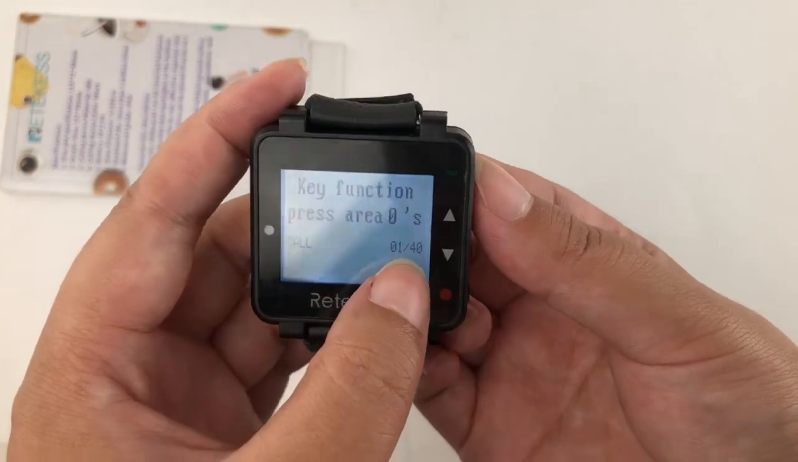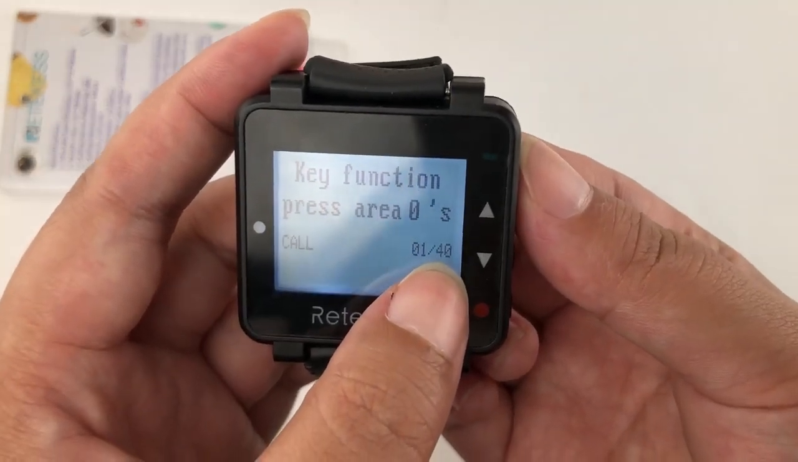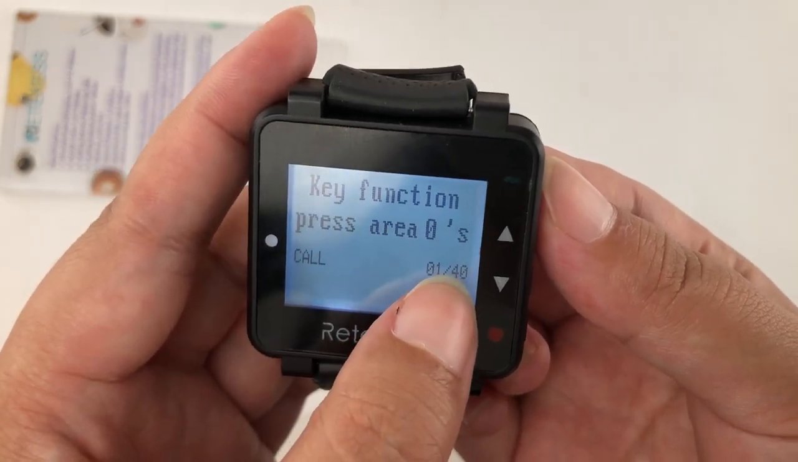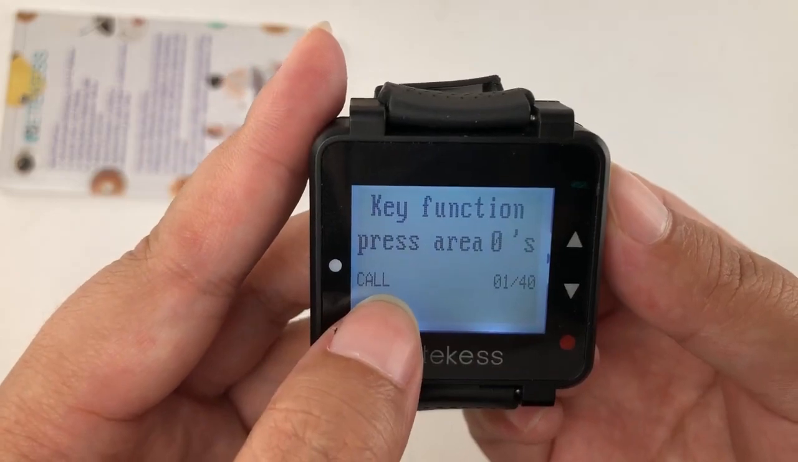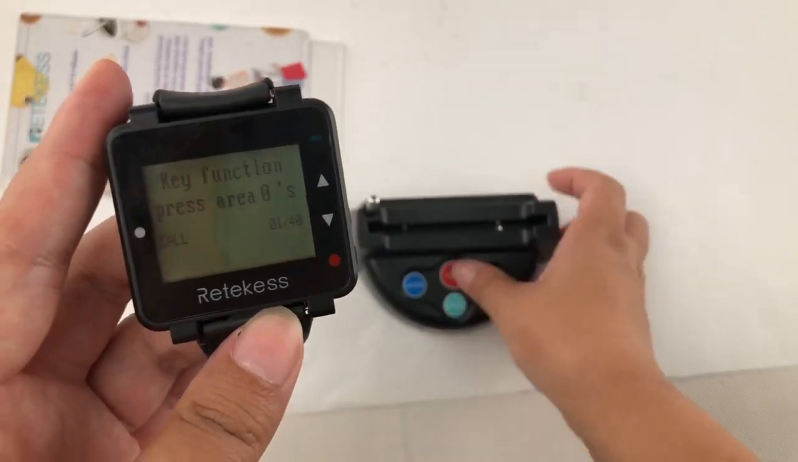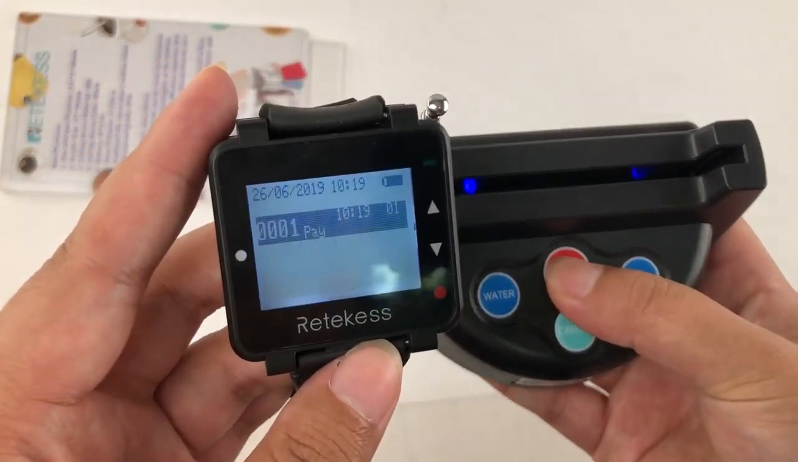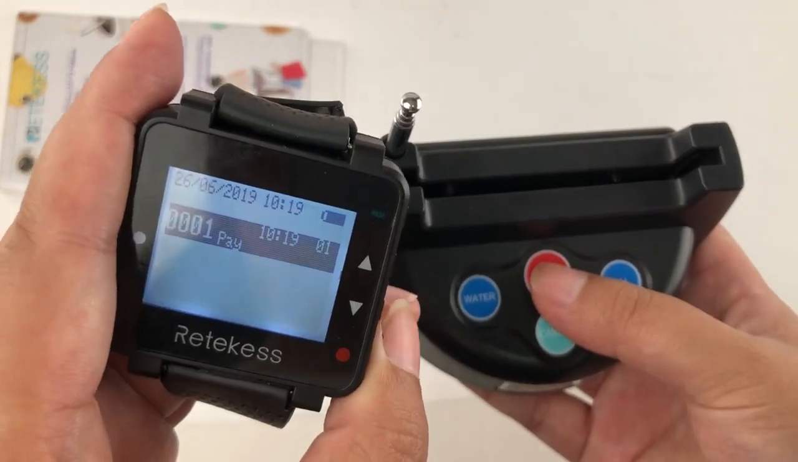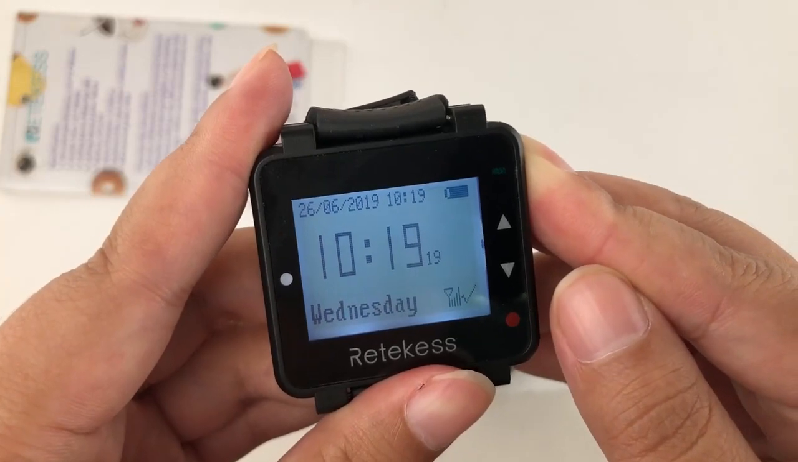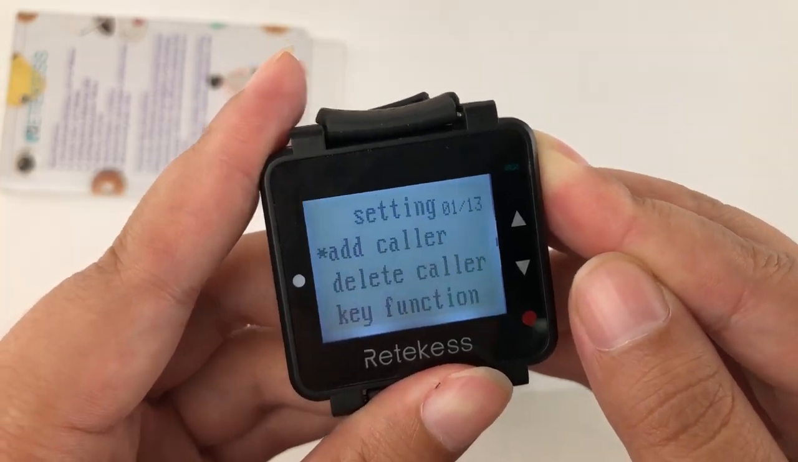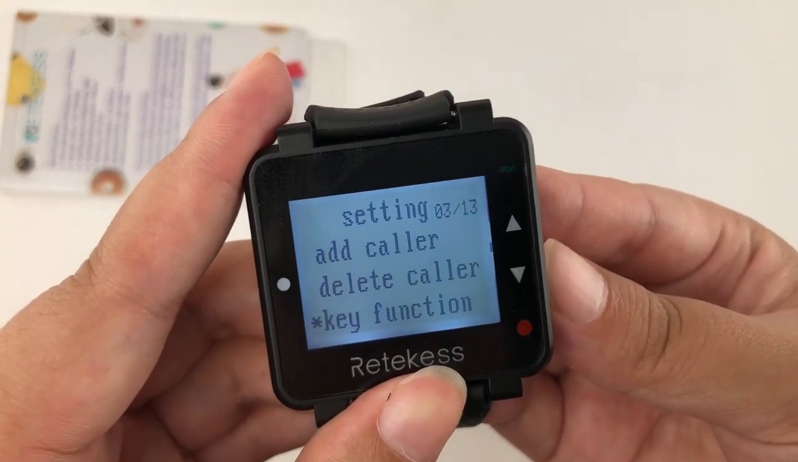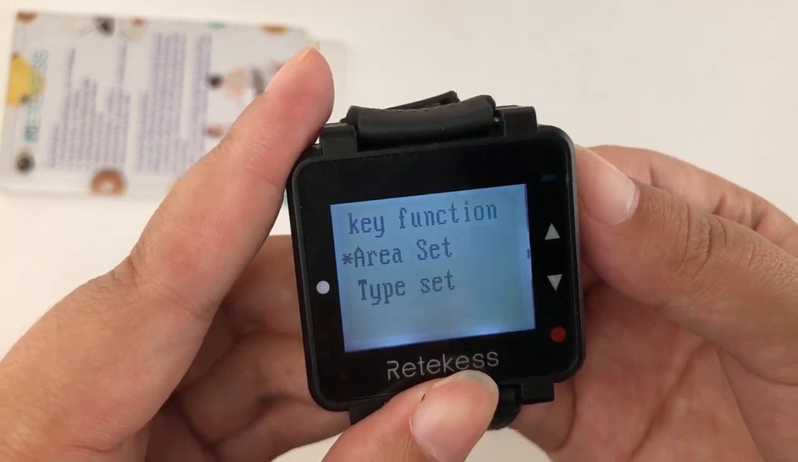Okay. We can see that there are 14 names to be selected. Okay. Call. When we find the call, press the call button. Okay. We have to do it in a short time. Otherwise, it will be back to the state mode very soon. I will do it again.